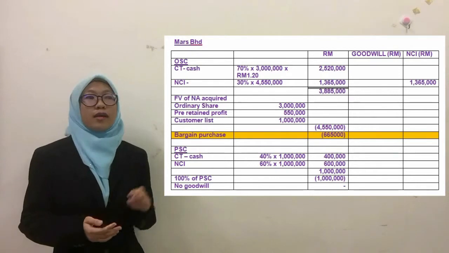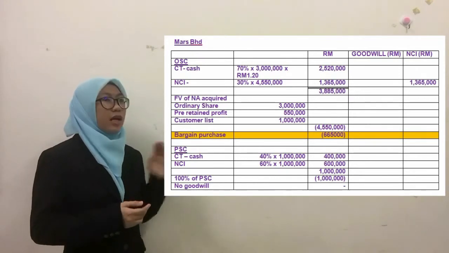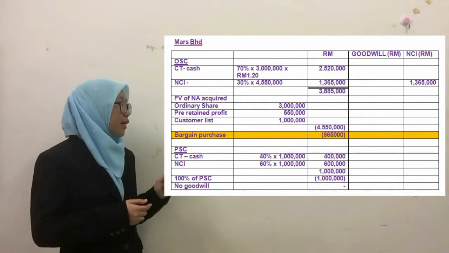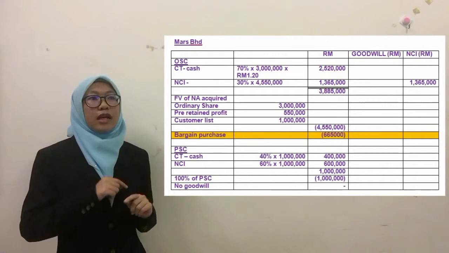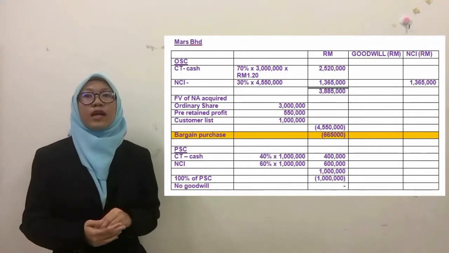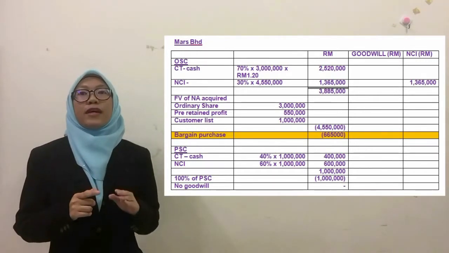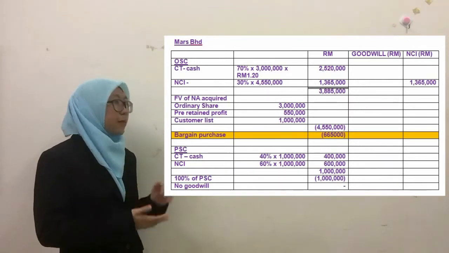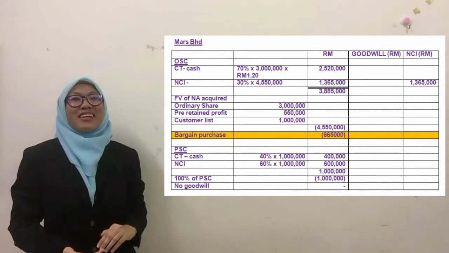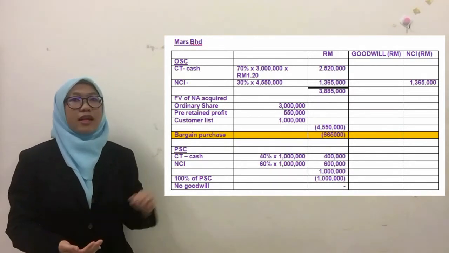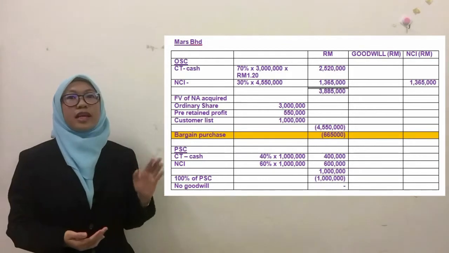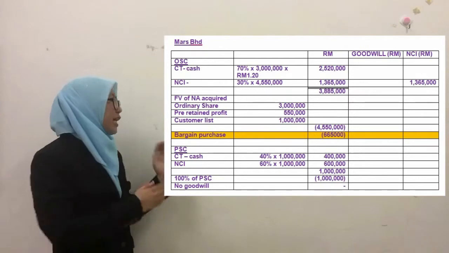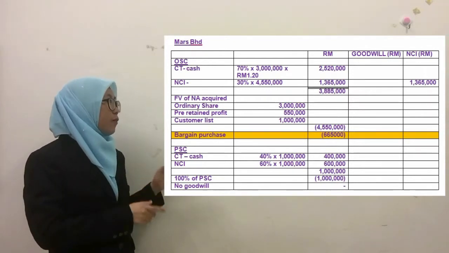So the total from CT and NCI, which is 3.885 million, should be minus 4.55, and from that we get the amount of bargain purchase. Mercury also acquired 40% of the preference share capital, and we can see there is no goodwill from the calculation.